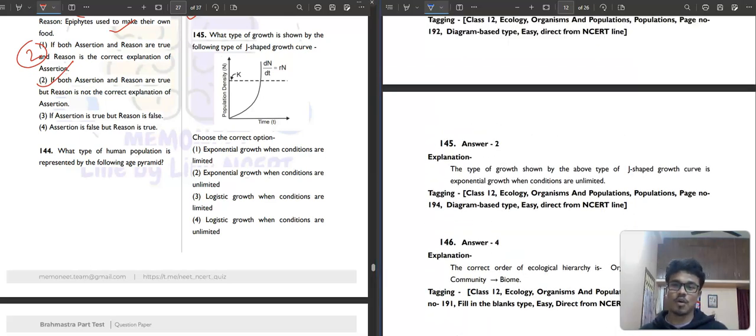It is asking what type of growth is shown in this J-shaped growth curve. You can see we have exponential growth when conditions are unlimited. So the second option will be your correct answer.